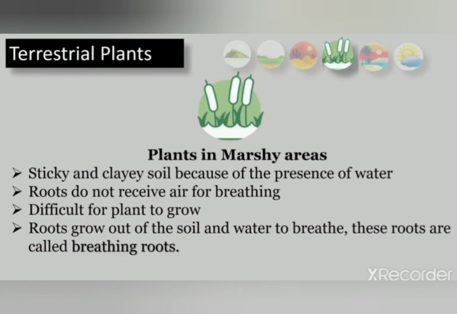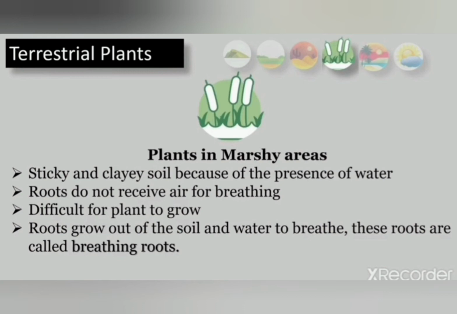Okay student, plants in marshy areas. Marshy areas contain clay soil, because of the presence of water. The soil in the marshy places is sticky and clay because of the presence of water. There is a lot of water, and the roots do not receive air for breathing. The roots of plants in the marshy areas grow outside the soil and water, as mud is poor in oxygen content.